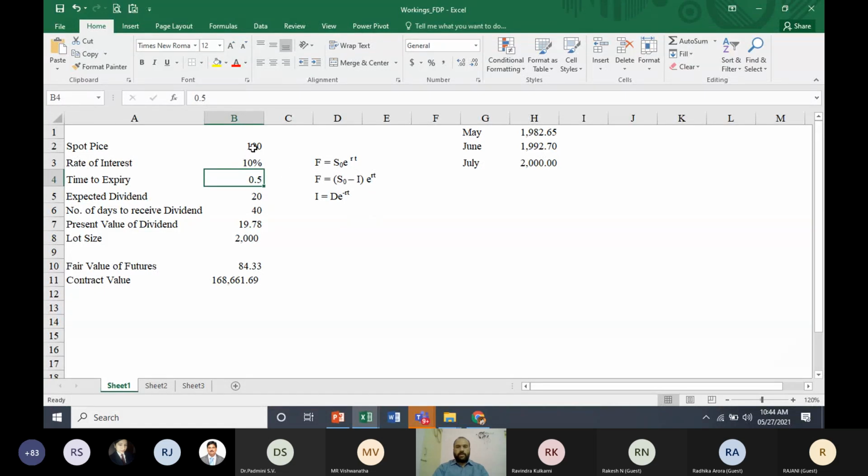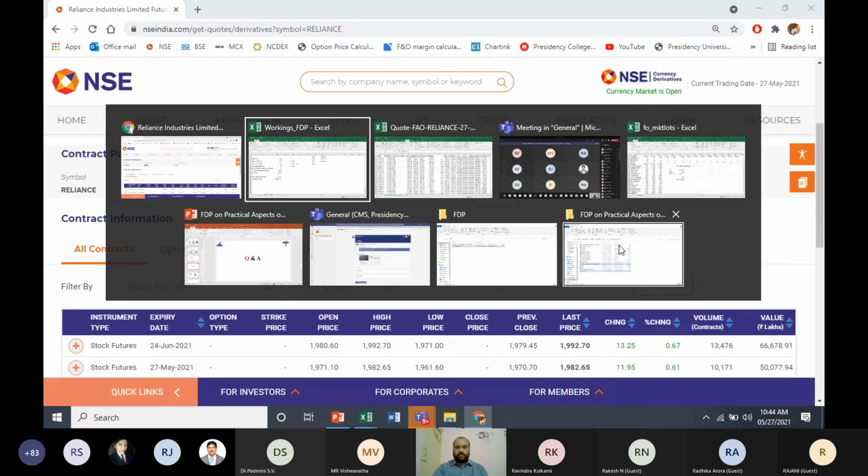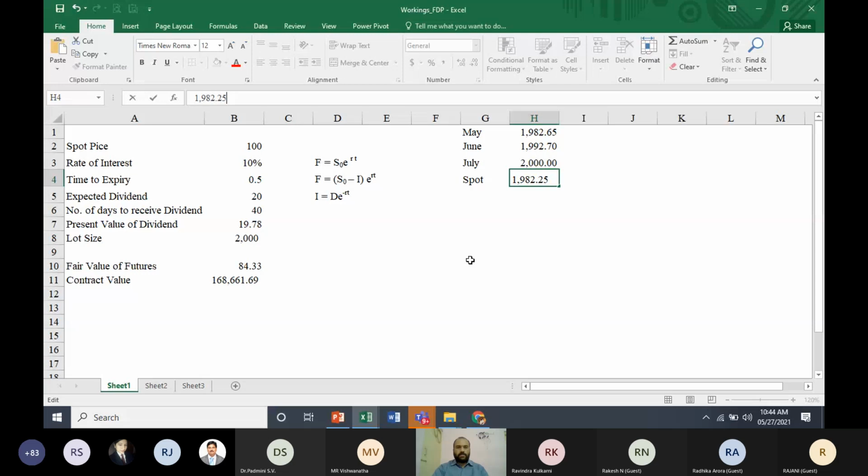For example, the spot price of Reliance is 1982.25. That is your S0. Now, put this spot price in, and the rate of interest you can decide. If you take the treasury bill yield, it is around 6.5% as of now. Then time to expiry depends on your contract. In case of May contract, it is not even 1 day. Today is the expiry.